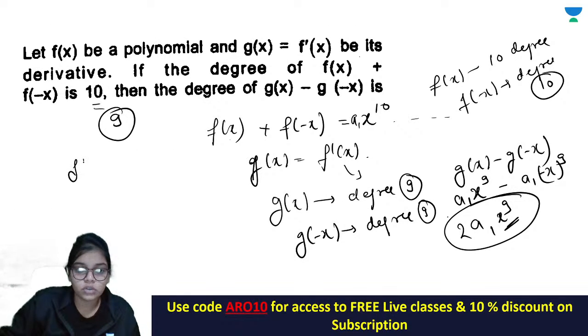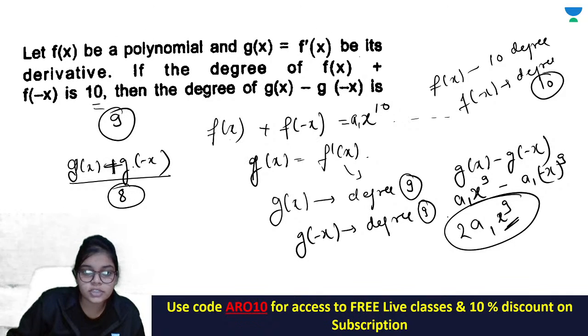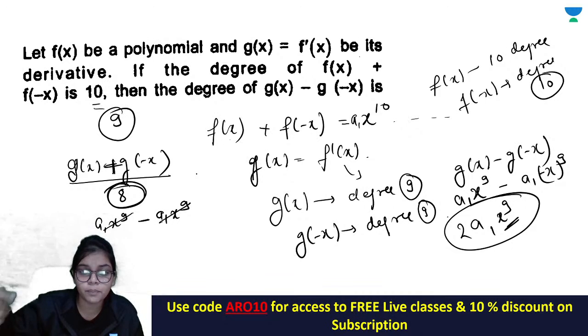अगर इसकी जगह इन्होंने पूछा होता g(x) plus g(-x) की डिग्री क्या होगी, okay, if this was the question, then in that case अगर उन्होंने add करके पूछा होता तो उस केस में your degree would have become 8. Okay, because when you add g(x), the highest power term x power 9, so this would have cancelled out, है ना, तो odd powers cancel हो जाती, तो highest power would have been the highest even power जो कि 8 बचता, but they have asked with a minus sign here, that means your highest degree will be 9.